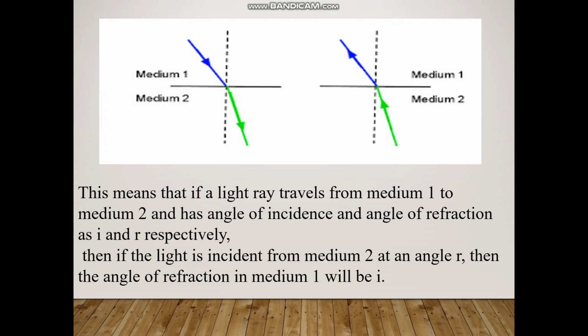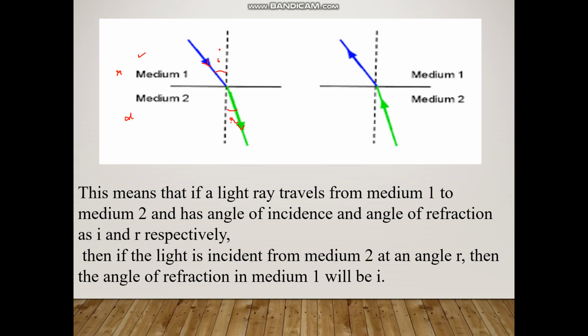If you see this one, then you can observe that light is traveling from medium 1. This is the angle of incidence. It is traveling in medium 2. So let's say this is the rarer medium and this is the denser medium. So it will bend towards the normal. This is the refracted ray and this is the angle of refraction.